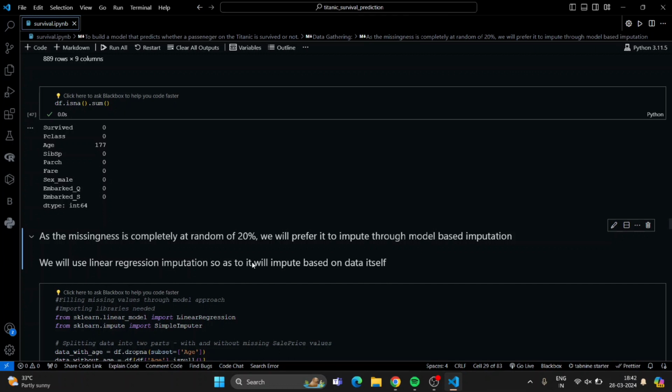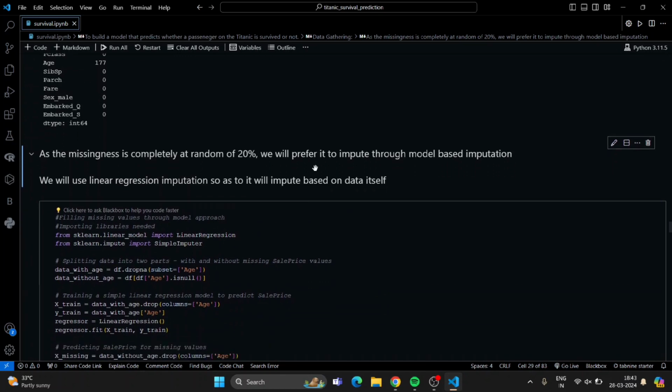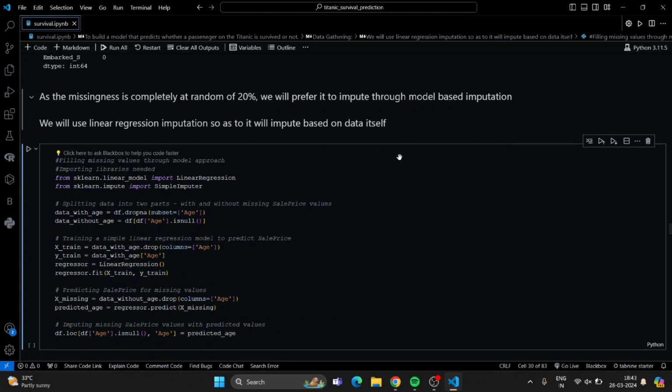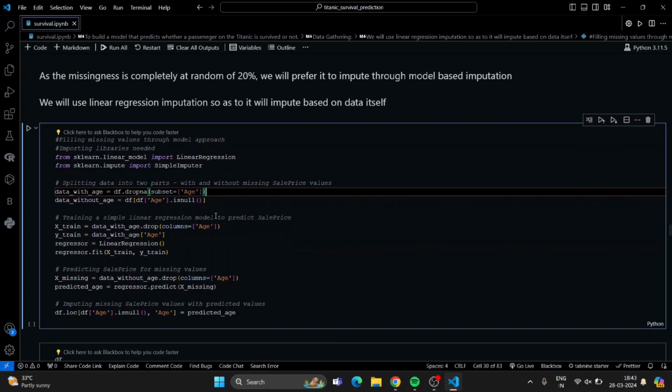As the missingness is completely at random for 20%, we prefer to impute through model-based imputation. So what is model-based imputation? We train the model on the filled values, and from those features we predict the missing values. So we will use linear regression imputation, which imputes based on the data itself. Here I am removing the rows with missing age, so I have the data without age.